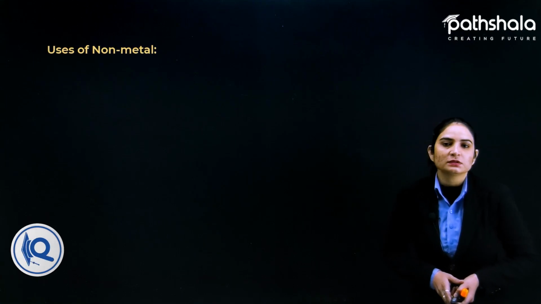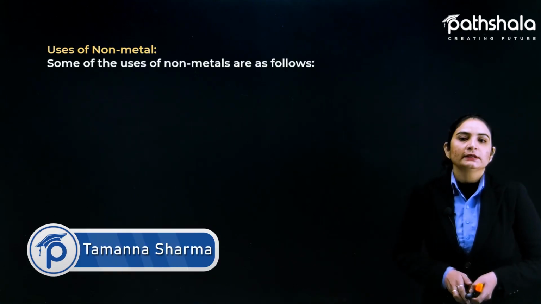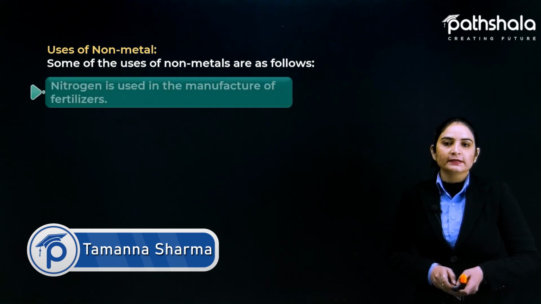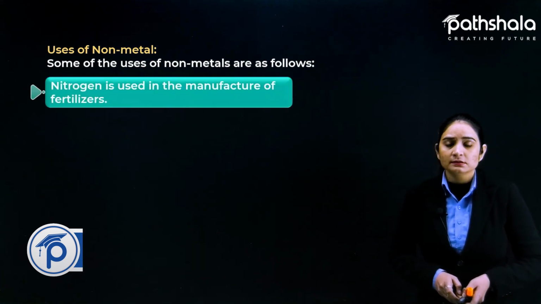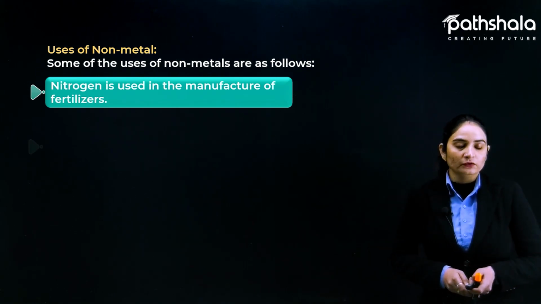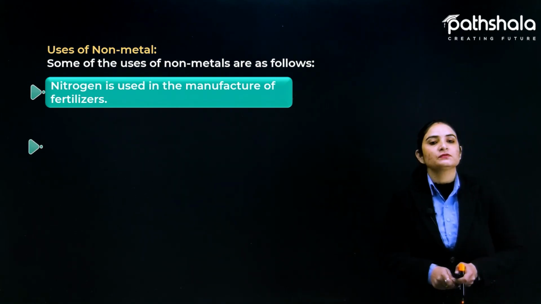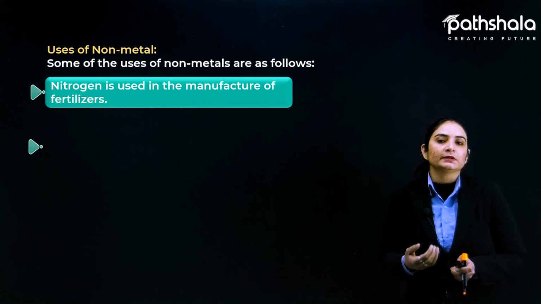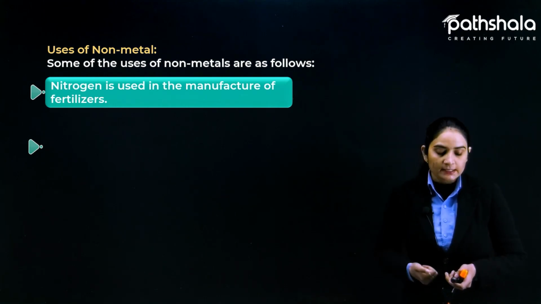So next is uses of non-metals. In the case of uses of non-metals, we need to go as follows. Some uses are given here with some main non-metals. First of all, nitrogen is used in the manufacture of fertilizers. Fertilizers, which we use for enhancing the fertility of the soil, are manufactured with the help of the non-metal nitrogen.